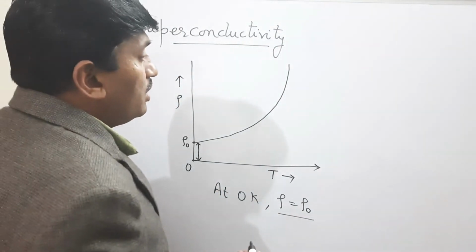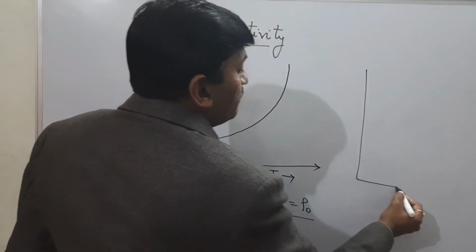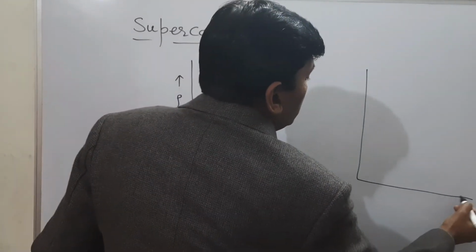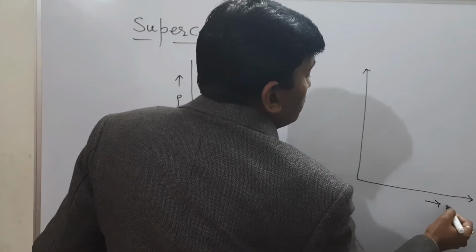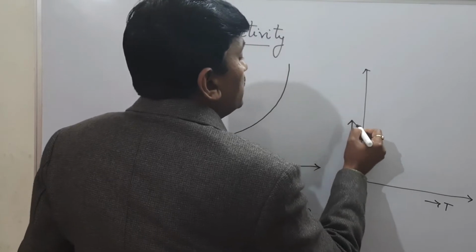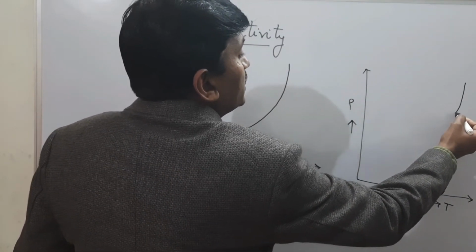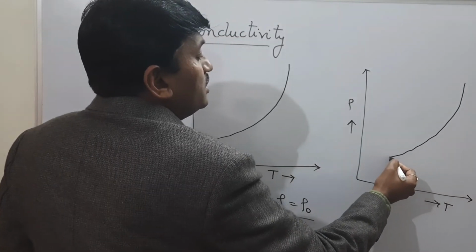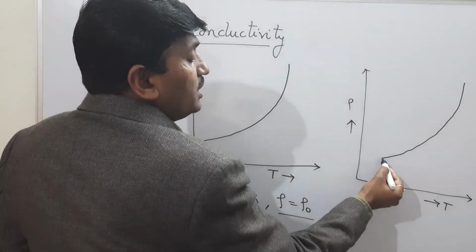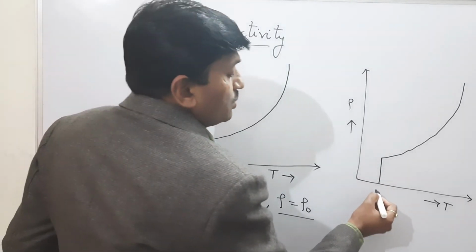If we discuss a superconducting material, then in the case of a superconducting material, this is temperature, this is electrical resistivity, and as we decrease the temperature, resistivity continuously decreases, but suddenly at a particular temperature it becomes equal to 0.